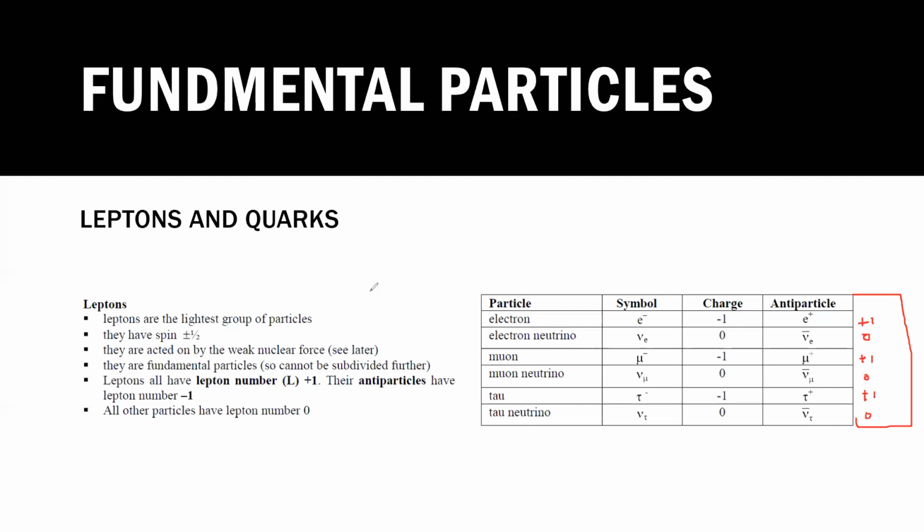And what about the lepton number? For each lepton it is +1. So all of them have a lepton number of +1. And what is the lepton number for an antiparticle? -1.